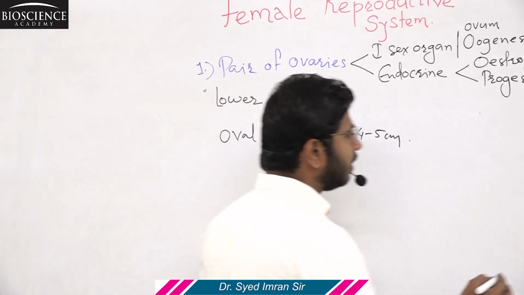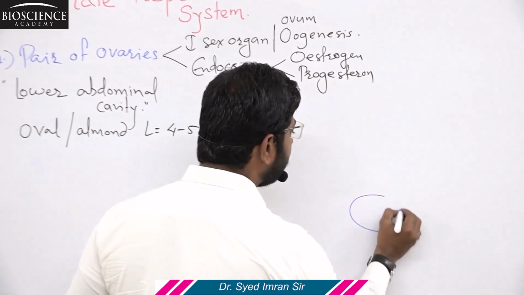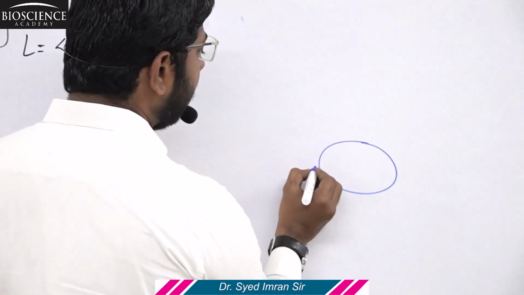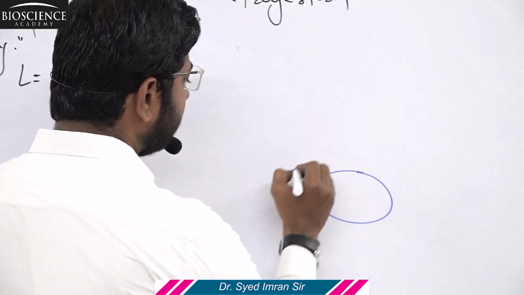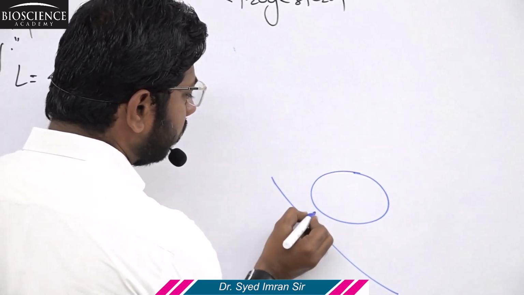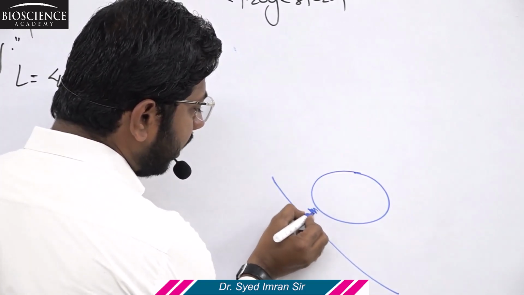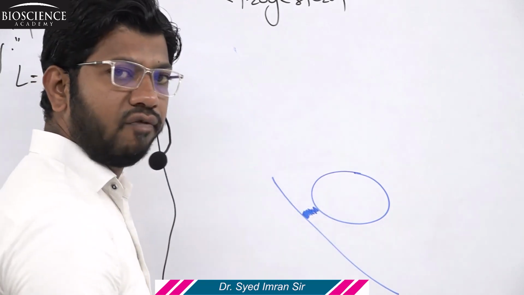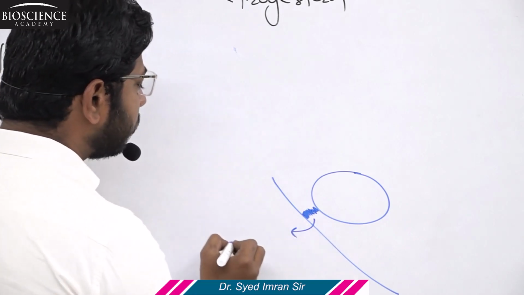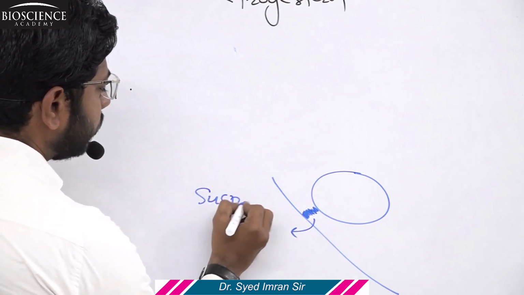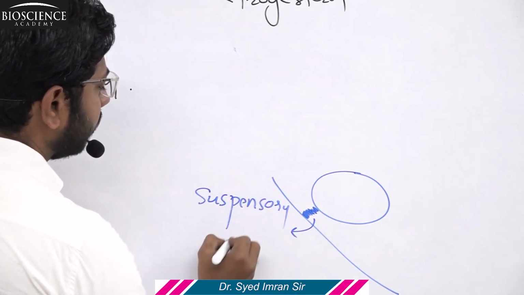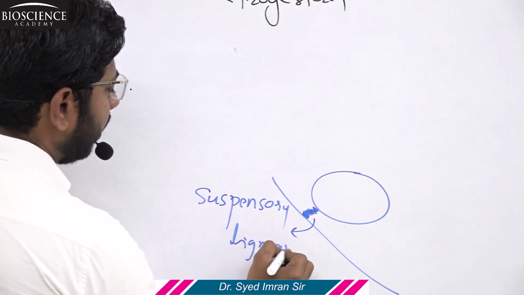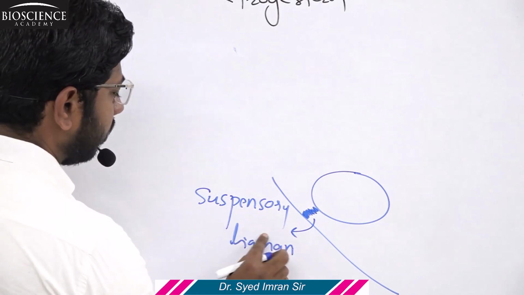Let us consider this is the ovary and this is the wall of the pelvic region. A ligament is the connection between the ovary and the pelvic wall. This ligament is known as the suspensory ligament.